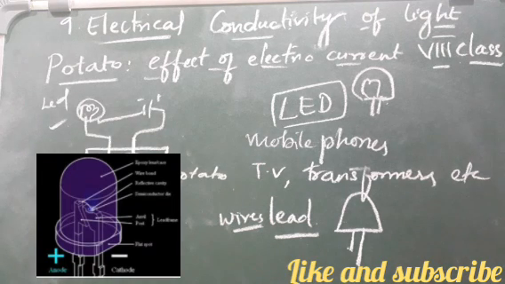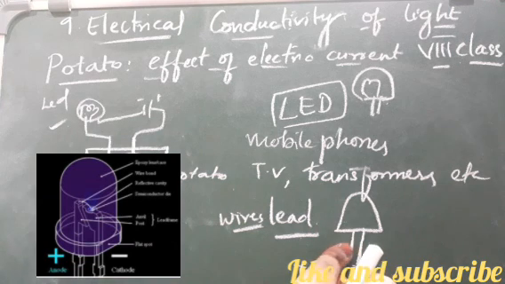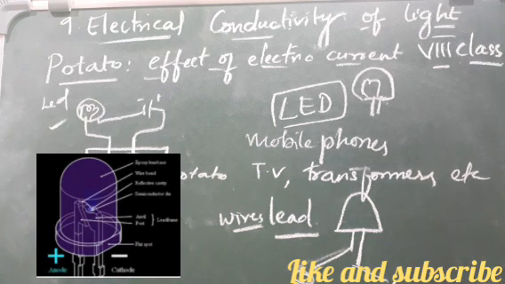While connecting the LED to the circuit, the longer end is always connected to the positive end and the shorter end is always connected to the negative end of the battery. So this is the reason why mostly the LED is used when we conduct these experiments.